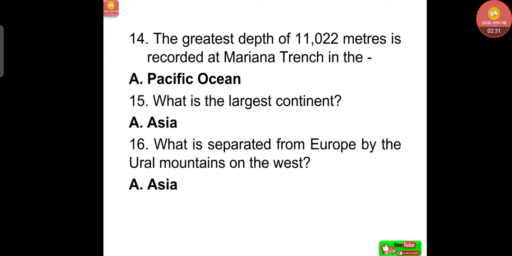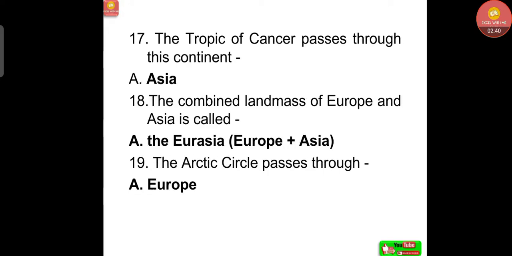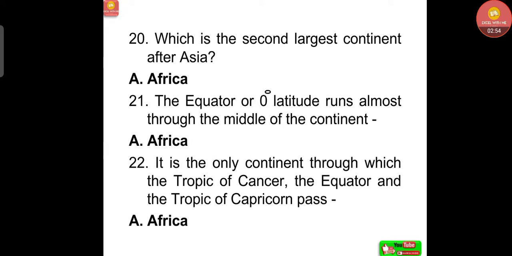Now, what is the largest continent? That is Asia. Now, what is separated from Europe by the Ural Mountains on the west? That is Asia. The Tropic of Cancer passes through this continent, that is Asia again. The combined landmass of Europe and Asia is called Eurasia, Europe plus Asia. The Arctic Circle passes through Europe.